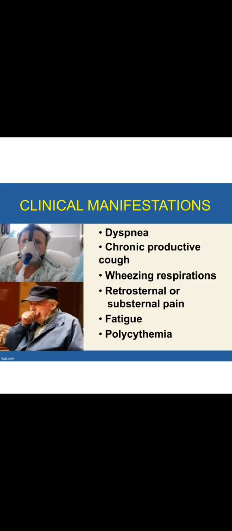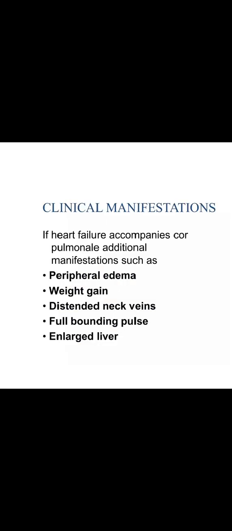Next we can see the most important types of cor pulmonale. The main types are acute as well as chronic cor pulmonale. Clinical manifestations of cor pulmonale are dyspnea, chronic productive cough, wheezing, retrosternal or substernal pain, fatigue, and polycythemia.